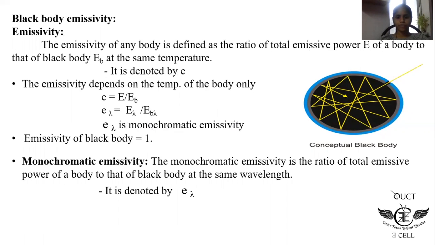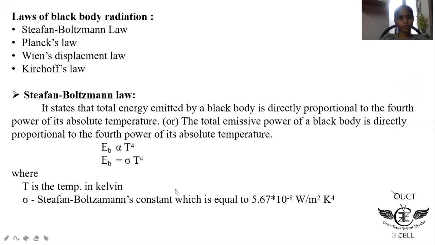Monochromatic emissivity is the ratio of the emissive power of a body to that of the black body at the same wavelength and the same temperature. It is denoted by E lambda. And we will see the laws of black body radiation. There are totally 4 laws: Stefan-Boltzmann law, Planck's law, Wien's displacement law, and Kirchhoff's law.